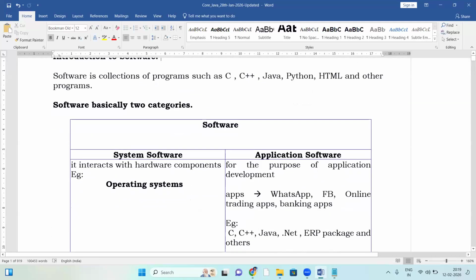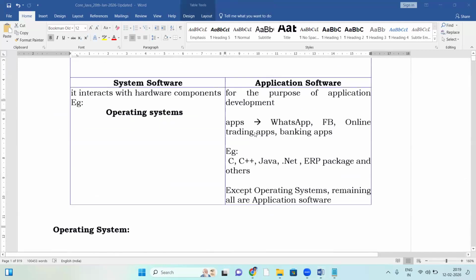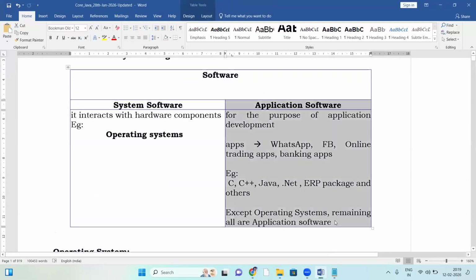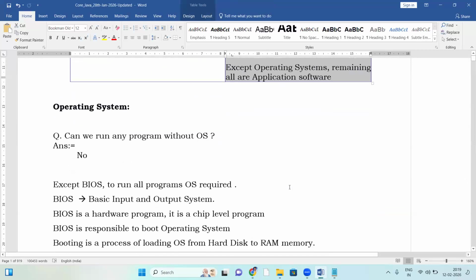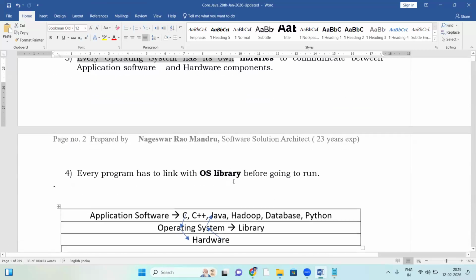Yes, that was the introduction to software, like system software and application software. So we discussed Java is application software, right? Next, about the OS, also discussed.